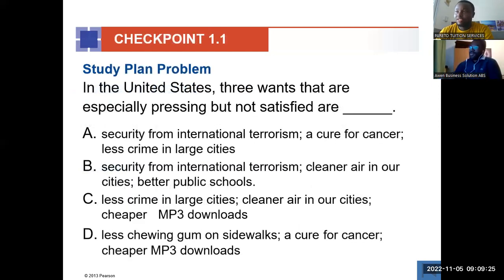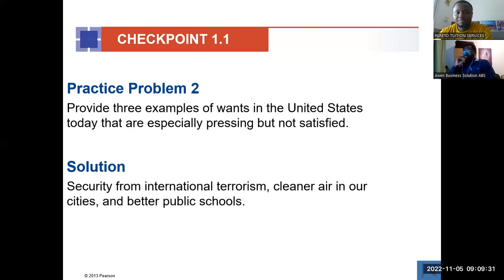Okay. So wait, I want to understand the question very well. So the question basically means that they are needs, but then they've not been met. It's like there are needs that are not able to be solved, right? Yes, they are not totally solved.